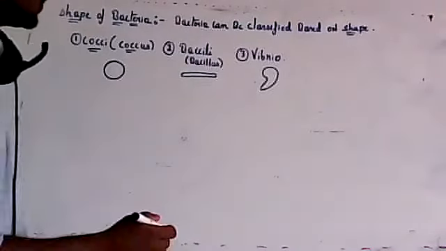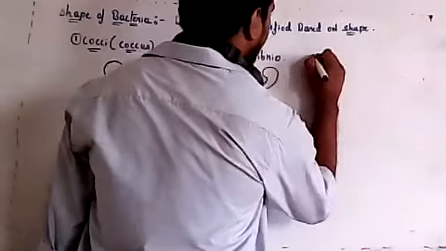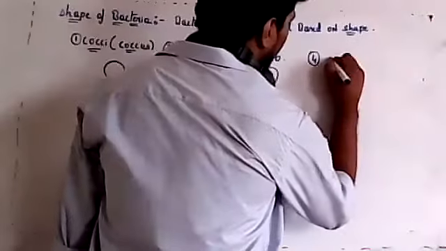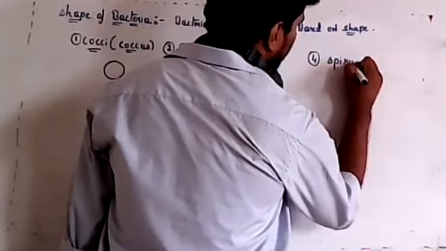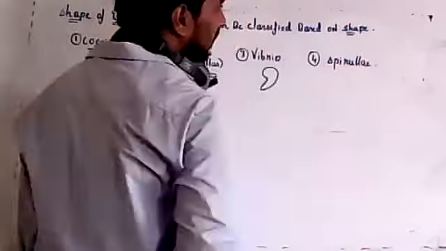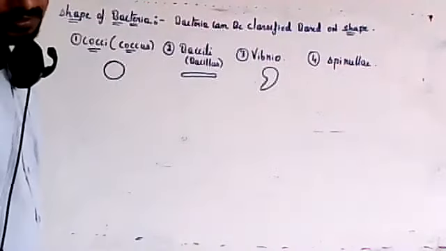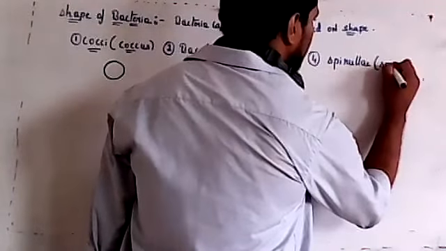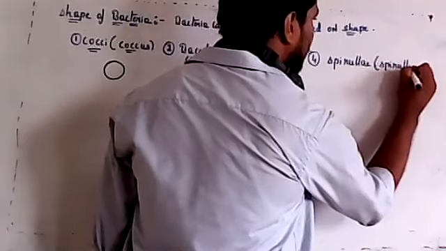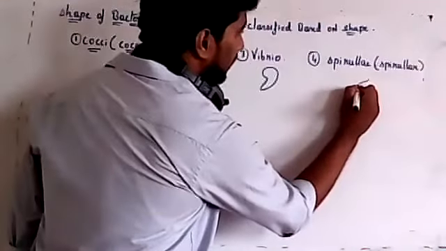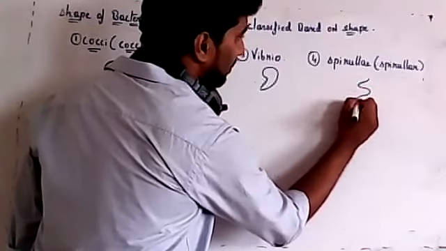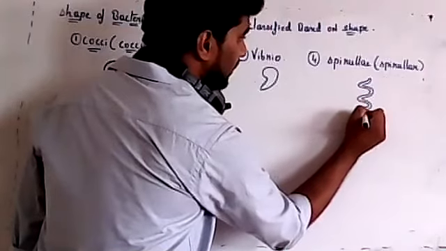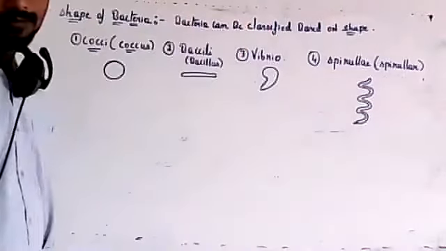Next I'll give you the examples when I write everything in detail. The last one will be spirilla, or spirillum. These are spiral shaped. So based on shape, there are 4 different types of bacteria.